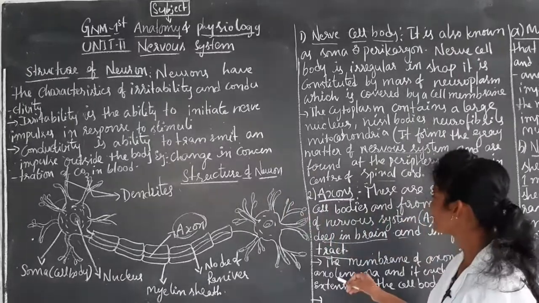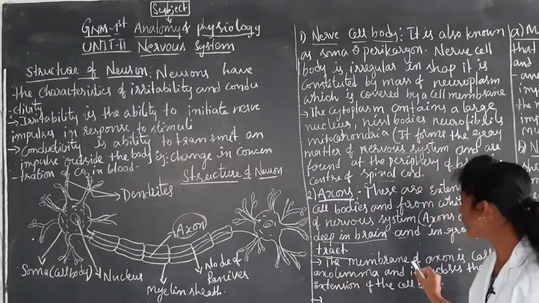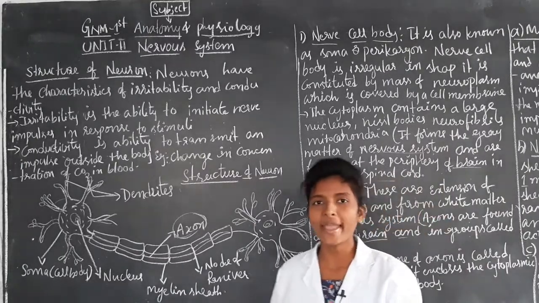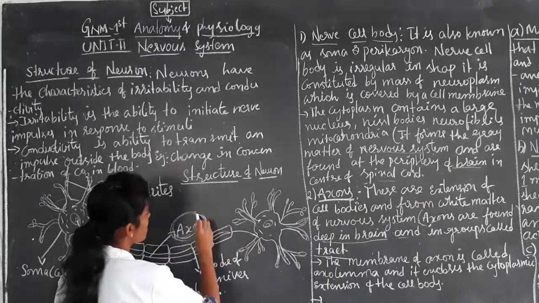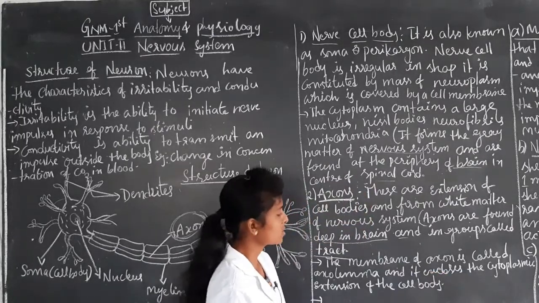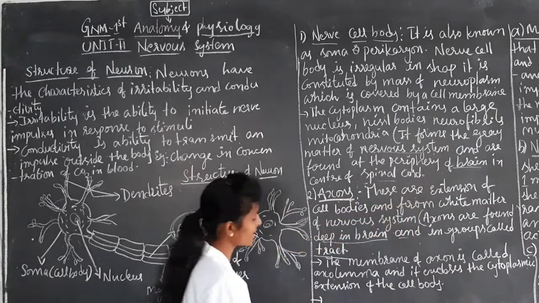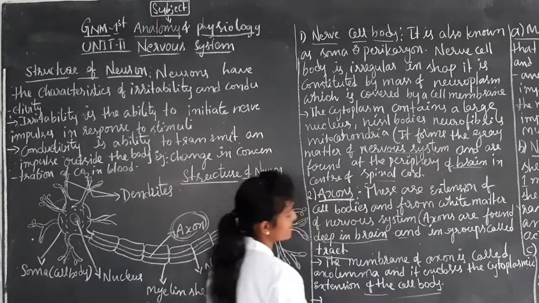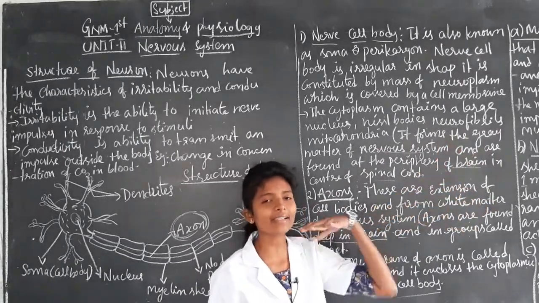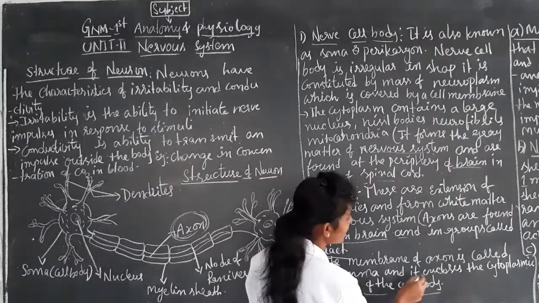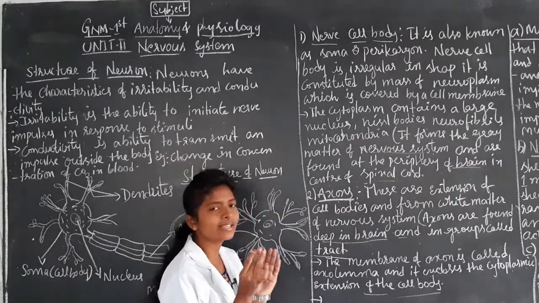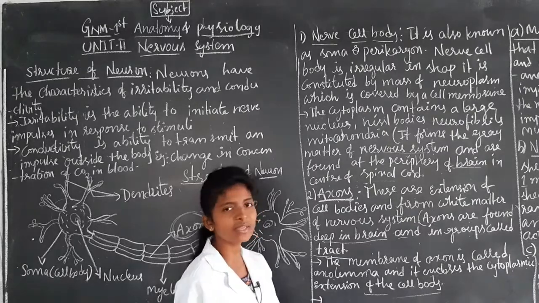Next, the membrane of the axon is called axolemma, and it encloses the cytoplasm and is an extension of the cell body.